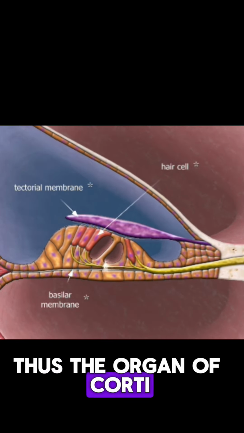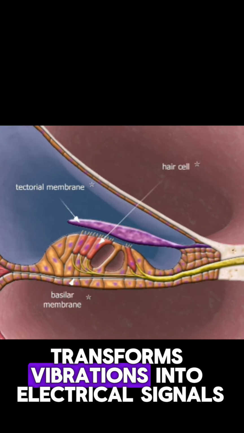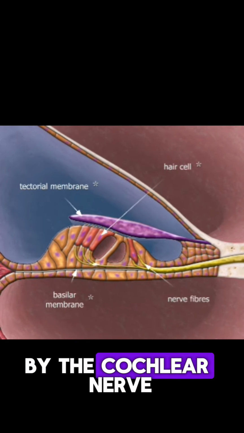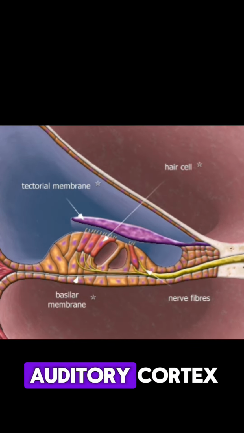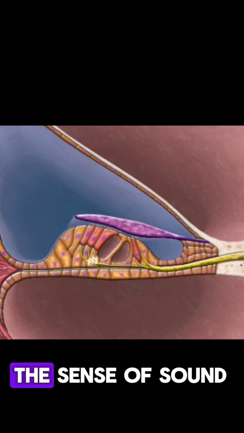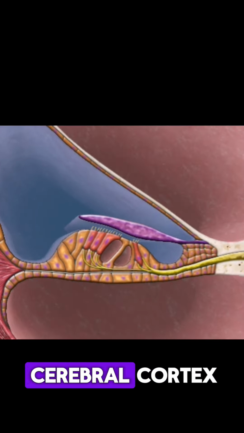Thus, the organ of Corti transforms vibrations into electrical signals, which are transmitted into the brain by the cochlear nerve, and then into the auditory cortex by the auditory pathway. Finally, the sense of sound is produced in the cerebral cortex.